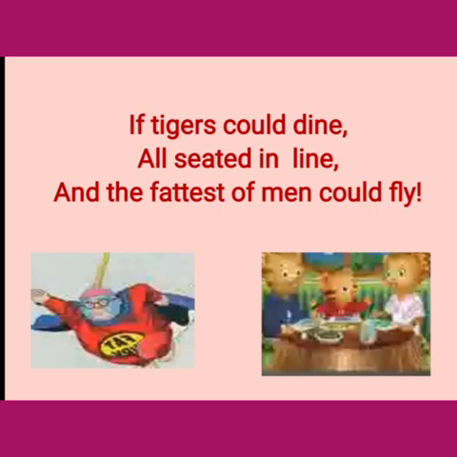No, it's not possible. Here the poet is imagining, and the fattest of men could fly. Can the fat man fly? No, he cannot. That's why he visualizes the scene of tigers dining in a line and fat people flying high.